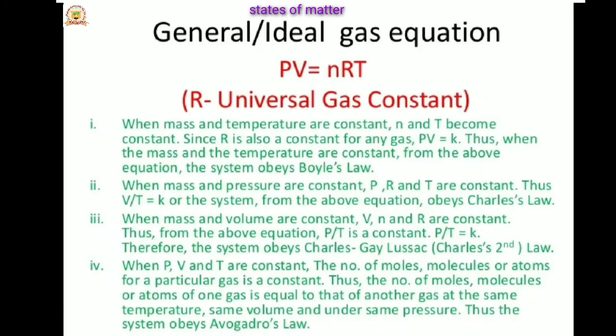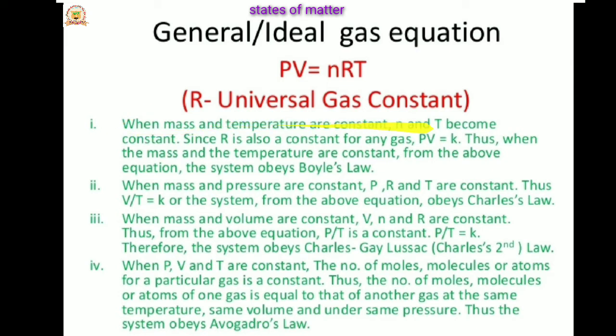Dear students, this video lesson is about some general points related to the ideal gas equation. You all know we derived the ideal gas equation. That equation is PV = nRT. Here P is the pressure of the gas, V is the volume, n is the number of moles, R is the universal gas constant, and T is the absolute temperature. Let us learn the first point.